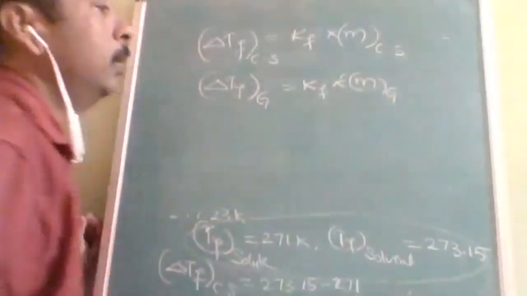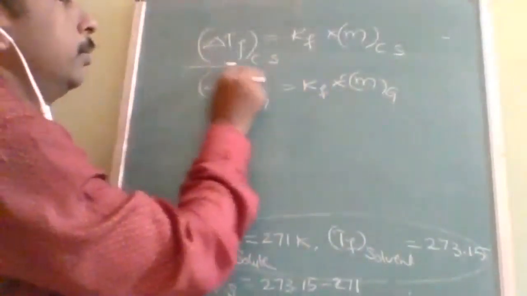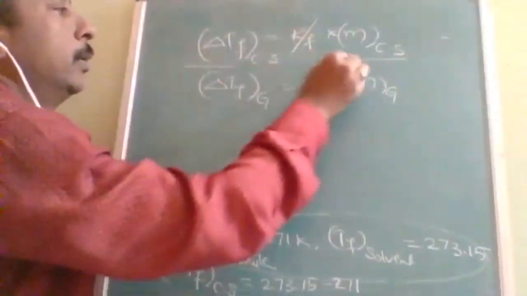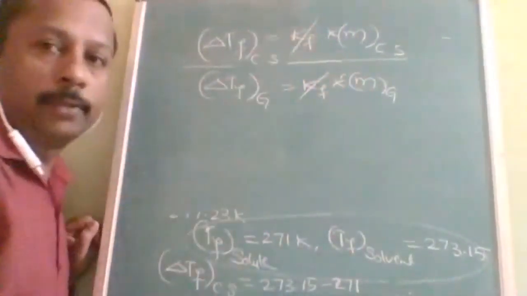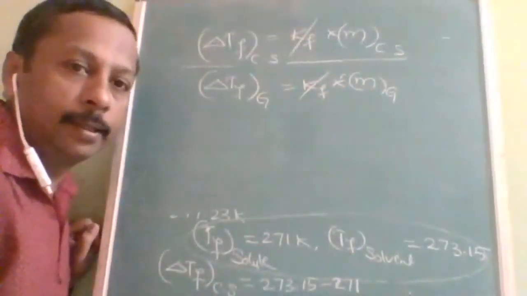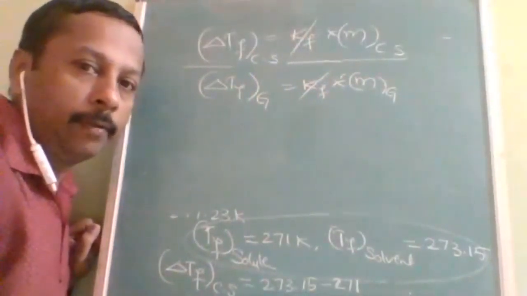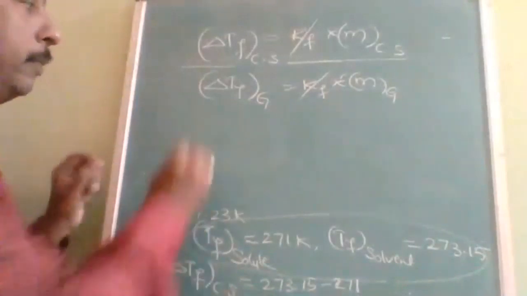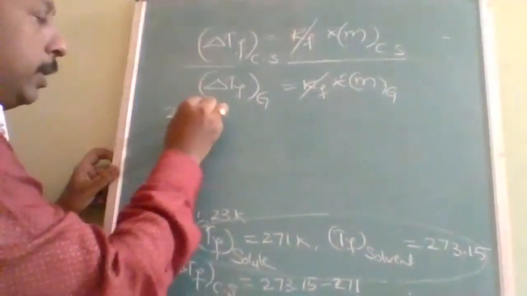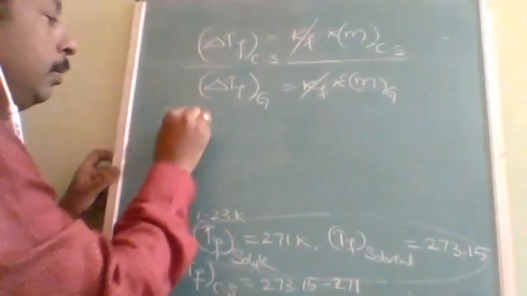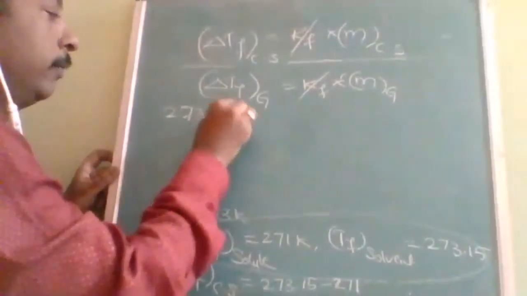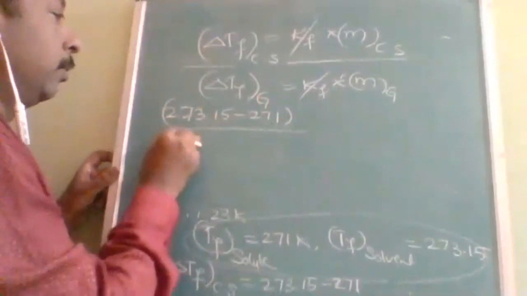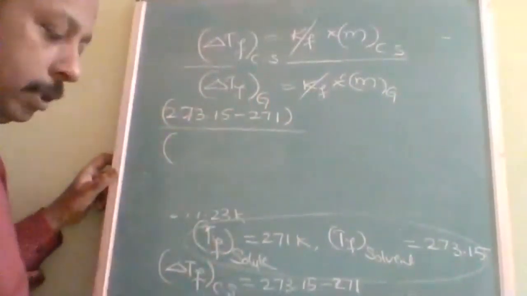Is it understood? So we don't want this, so better you divide them. Then this and this will get cancelled. When you divide both of them, this and this will get cancelled. Unnecessary calculation can be avoided. So delta TF of cane sugar, just from here I am copying it, 273.15 minus 271, divided by delta TF of glucose.